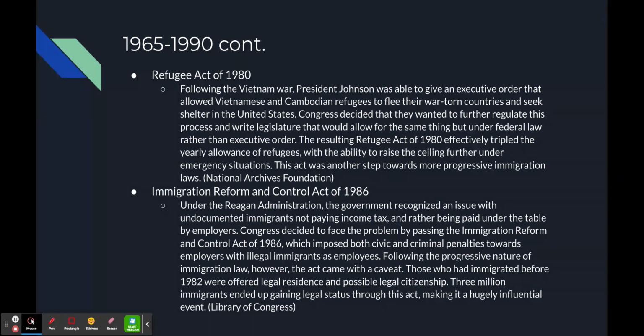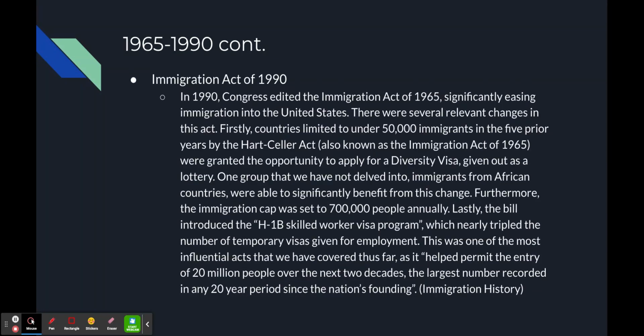We're not going to get too much into the Immigration Reform and Control Act of 1986. It just happened under the Reagan administration, and made it so that employers who employed illegal immigrants would face civic and criminal penalties. But the major importance of this bill came from the fact that those who had immigrated before 1982 were offered legal residence and a path to legal citizenship. So it was very influential for immigration as a whole, but not specifically to Asian Americans.